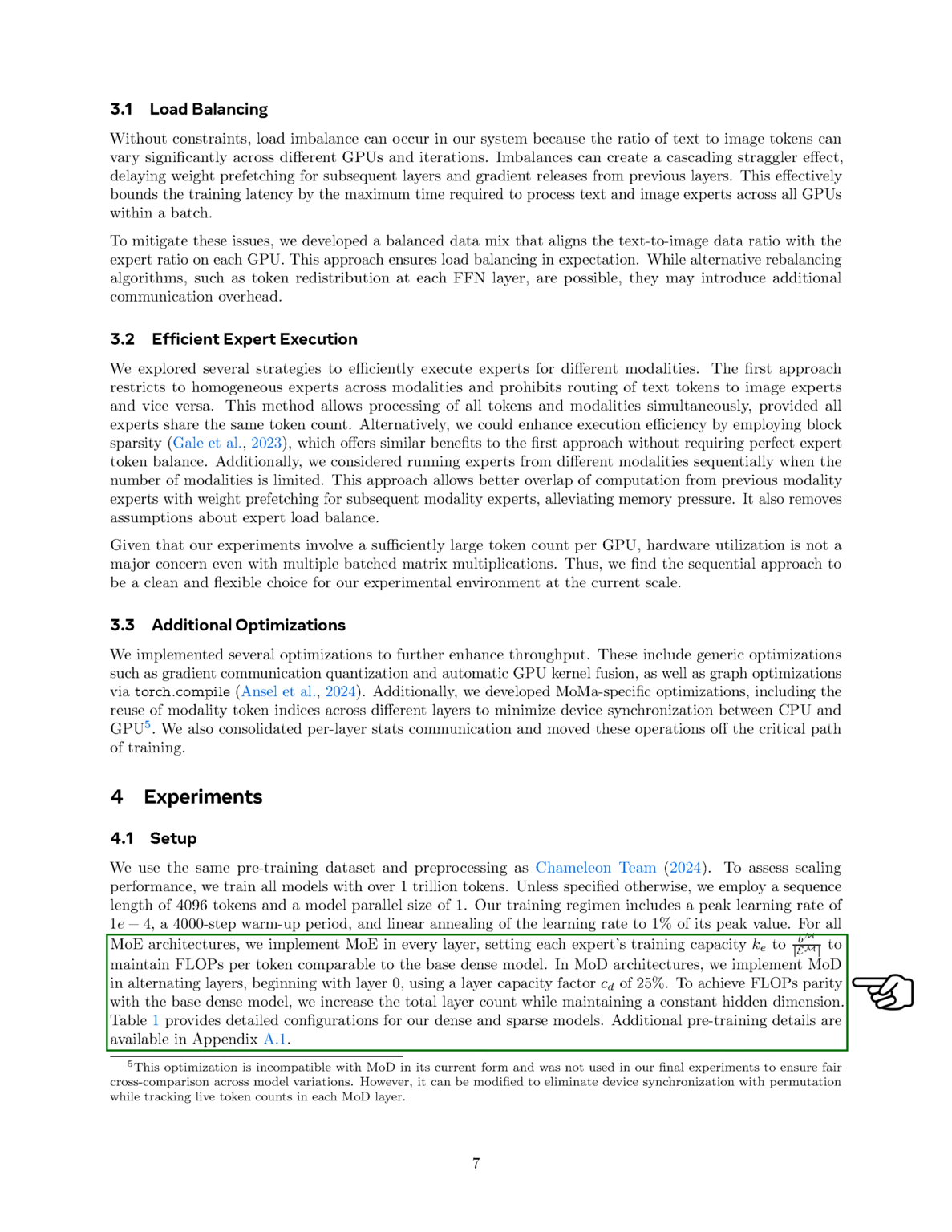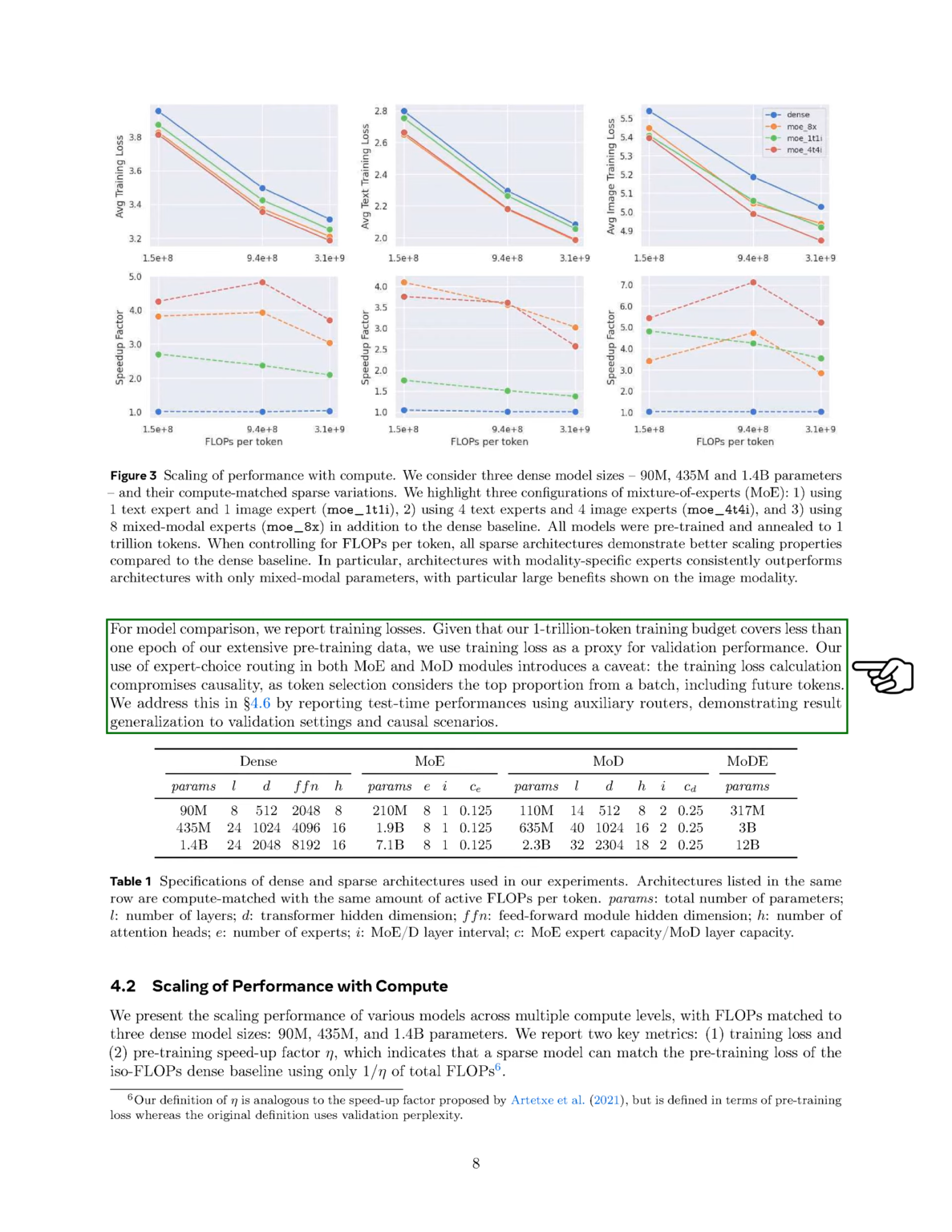We provide detailed configurations for our dense and sparse models in a table, and additional pre-training details can be found in the appendix. For model comparison, we report training losses. Since our training budget of 1 trillion tokens covers less than one complete pass through our extensive pre-training data, we use training loss as a stand-in for validation performance.